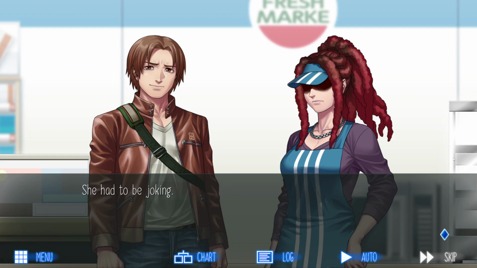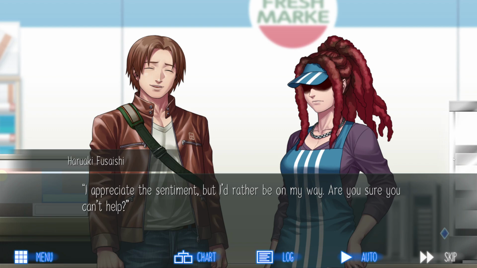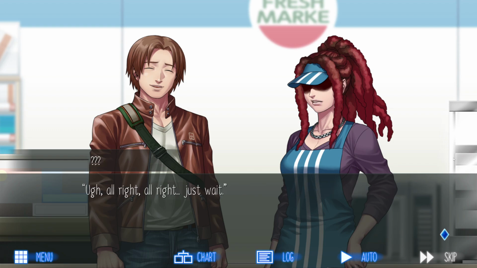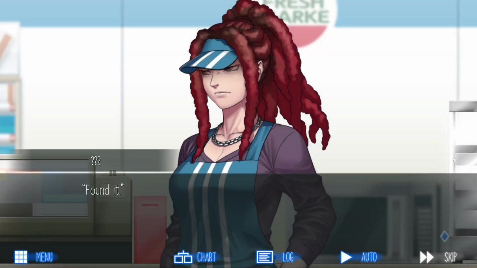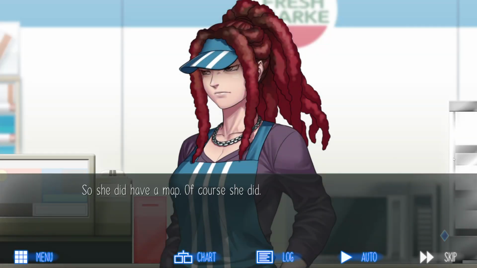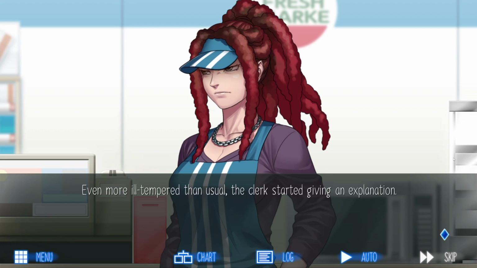She had to be joking. "I appreciate the sentiment, but I'd rather be on my way. Are you sure you can't help?" "Alright, just wait." The clerk put out her smoke in the ashtray and went to the staff-only area. She came back in no time. "Found it." So she did have a map. Of course she did. Even more ill-tempered than usual, the clerk started giving an explanation.